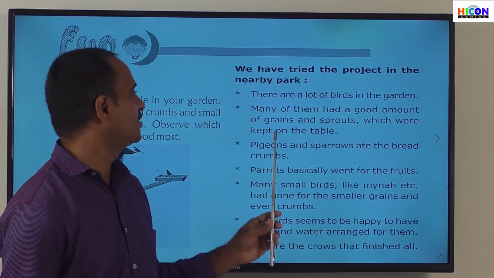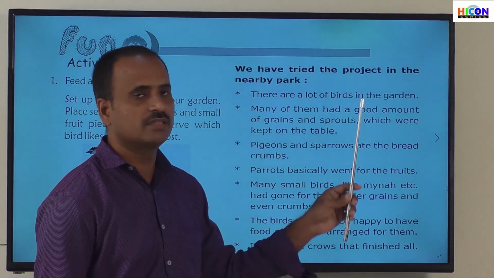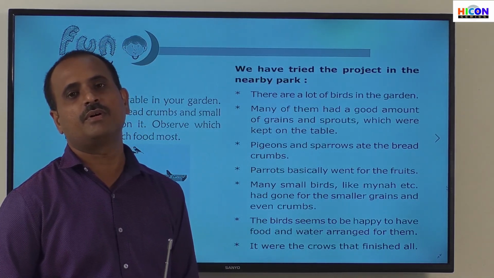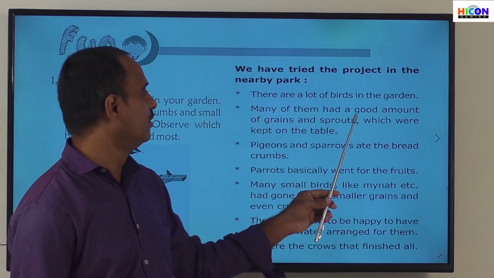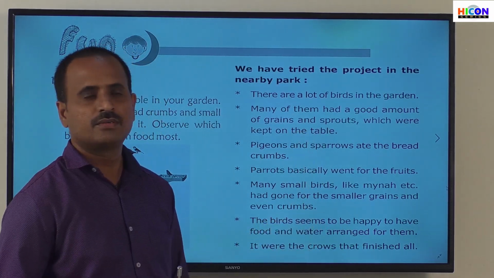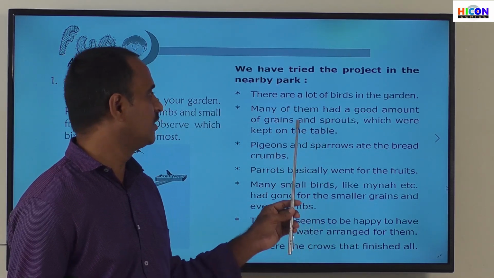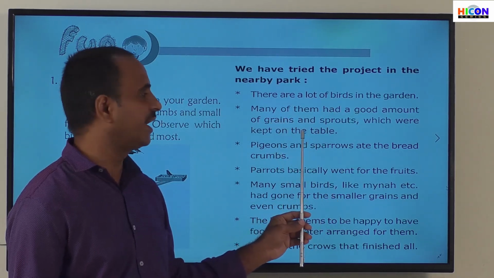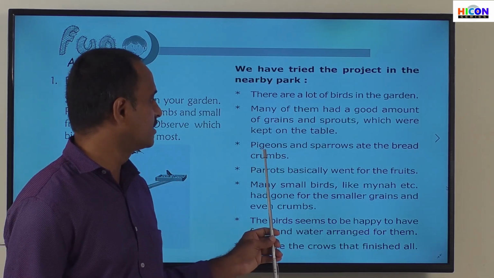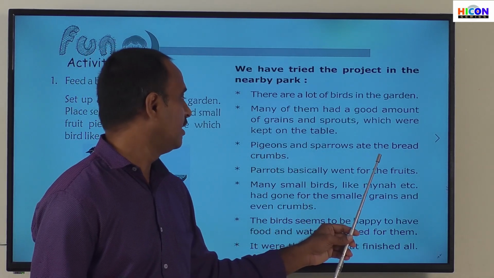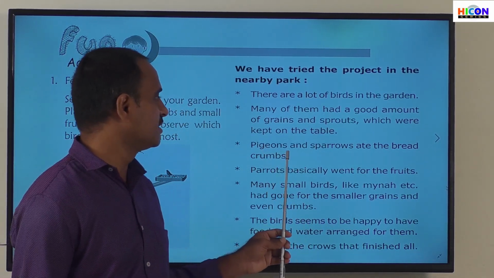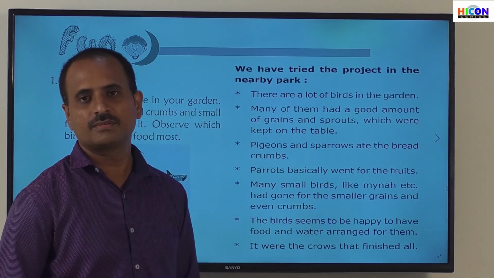So let us see some observations. There are a lot of birds in the garden. If you go to a park, there will be different types of birds in that park. And many of them had a good amount of grains and sprouts which were kept on the table. The third one is pigeons and sparrows ate the breadcrumbs. If you observe carefully, the pigeons and sparrows ate the breadcrumbs.